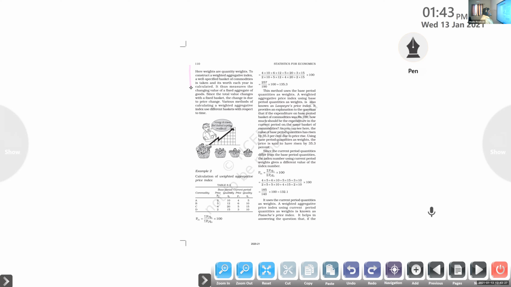It thus measures the changing value of a fixed aggregate of goods since the total value changes with a fixed basket. The change is due to price change. Various methods of calculating a weighted aggregative index use different baskets with respect to time. Clear? So just remember this.